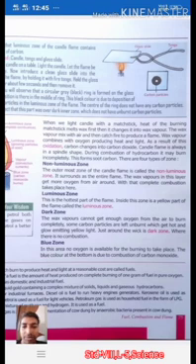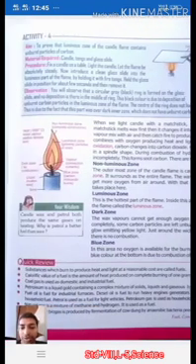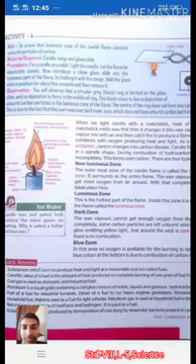There are 4 types of zones, right? So we will see about the 4 types of zones in the next video.